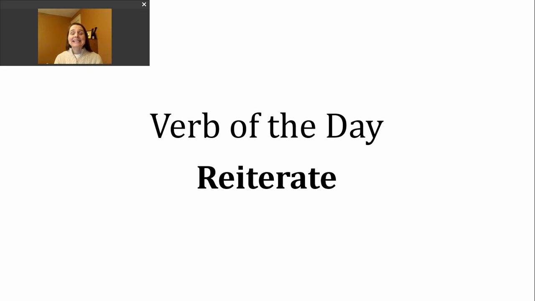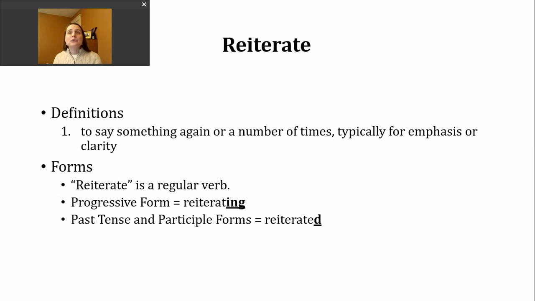Today's verb is reiterate. I picked this verb because I thought it would fit in with our other verbs that have been about communication this week. We've talked about interpret, translate, and communicate. Reiterate means to say something again or to say it a number of times.